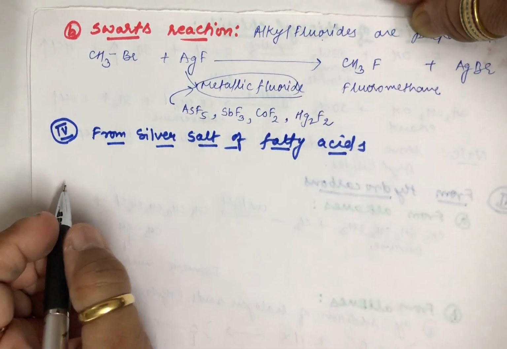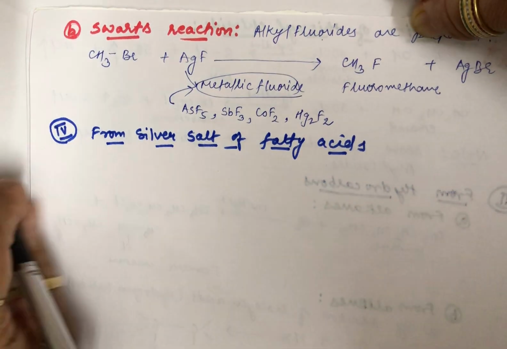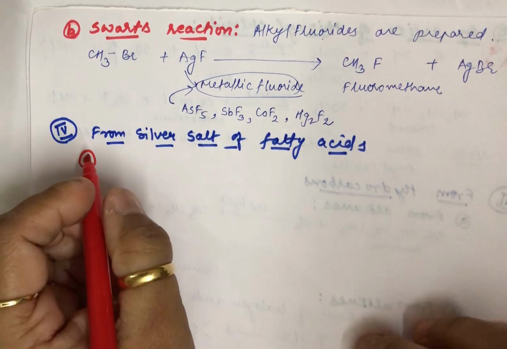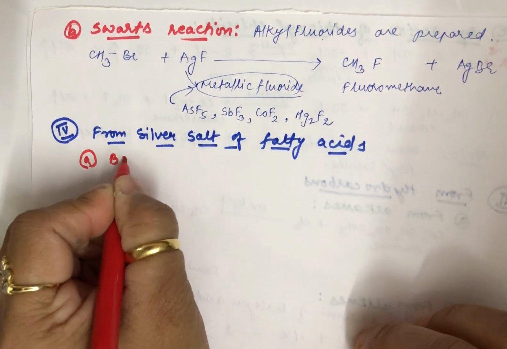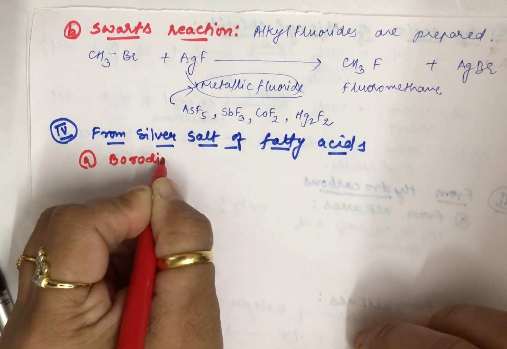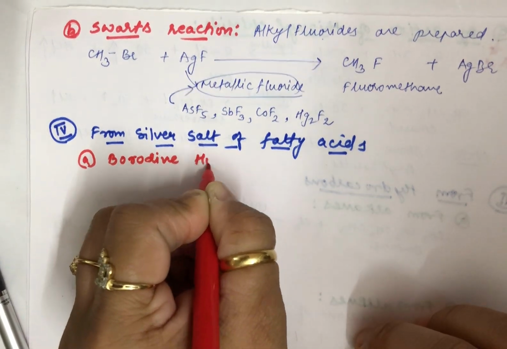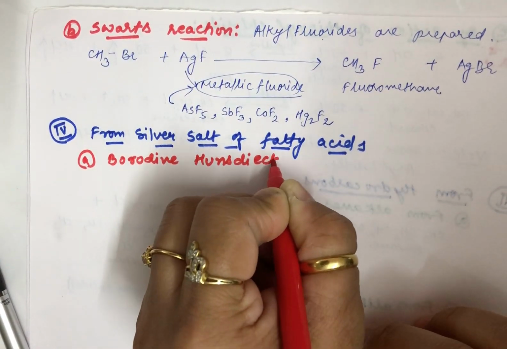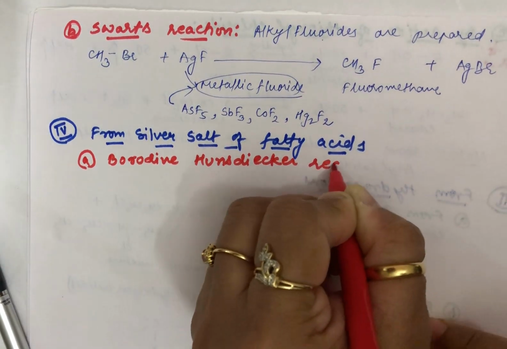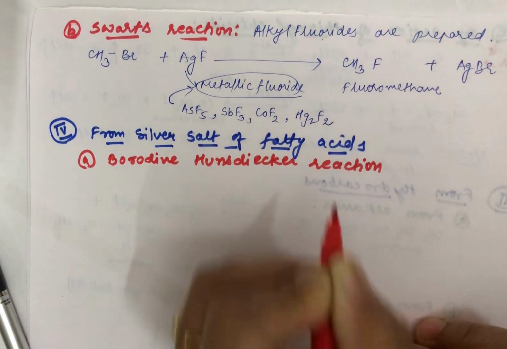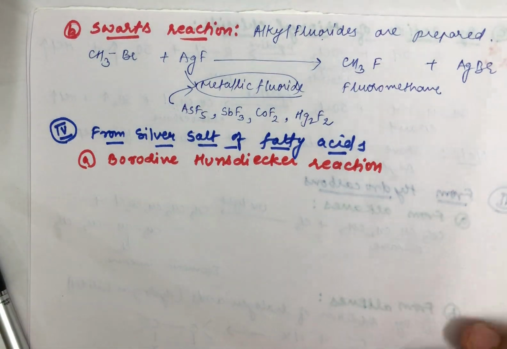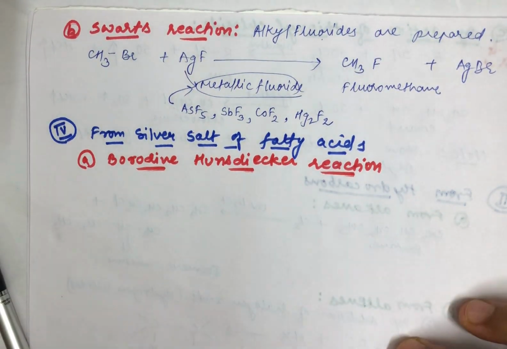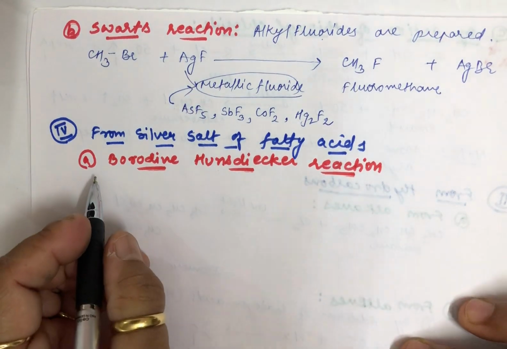Now under this, students, first I will be discussing a reaction, namely the Borodine-Hunsdiecker reaction. Now students, this is not given in the NCERT textbooks, but as they are asking in the exams, I thought to discuss the reaction with you.